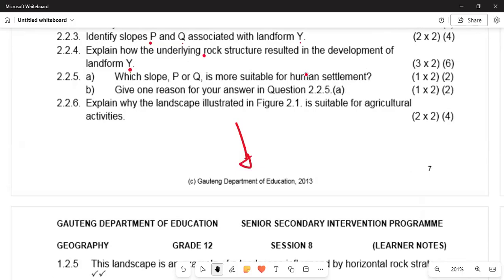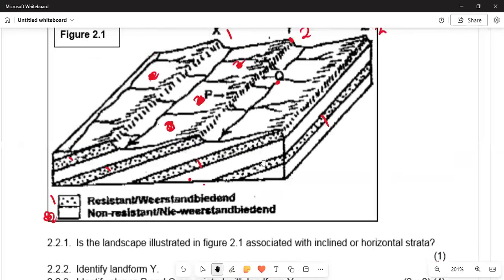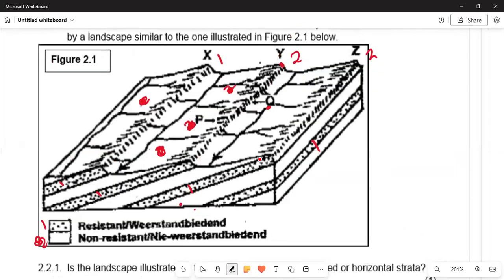If we are moving on, we have some other question in 2.2.5, and it says which slope, P or Q, is more suitable for settlement, and we need to give the reason for this answer. We need to go to P, and we can see that at P the water will be moving up, and at Q it will be moving down.